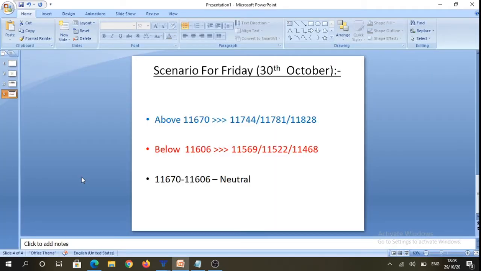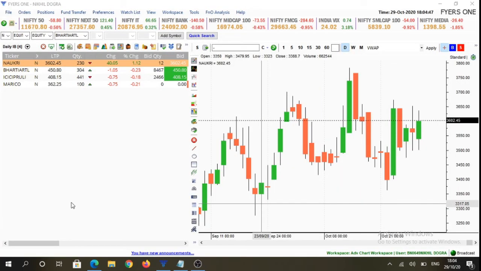If we analyze what is likely to happen tomorrow, we will get the following scenarios. Above 11,670 levels, we can potentially trade towards 11,744 levels, 11,781 levels, and potentially 11,828 levels. And on the flip side, below 11,606 levels, we can trade towards 11,569 levels, potentially 11,522 and 11,468 levels. And 11,670 to 11,606 is a neutral range where one can refrain from trading.